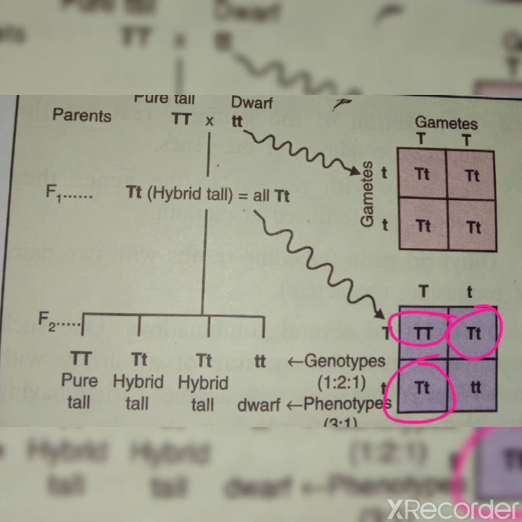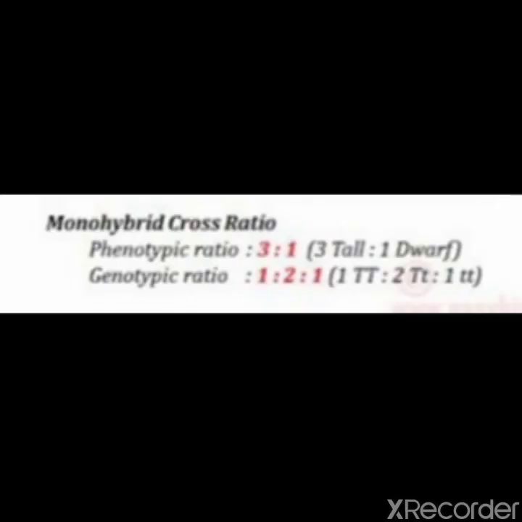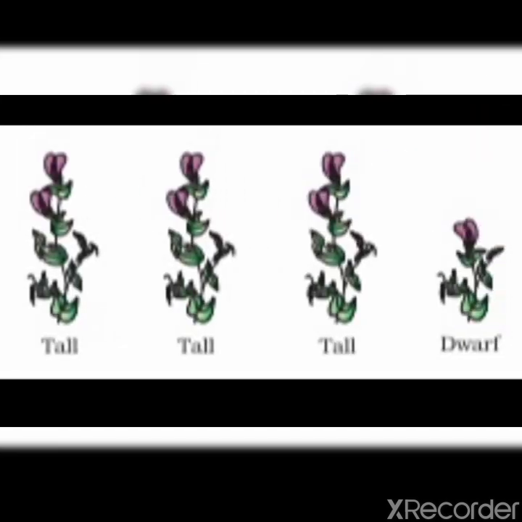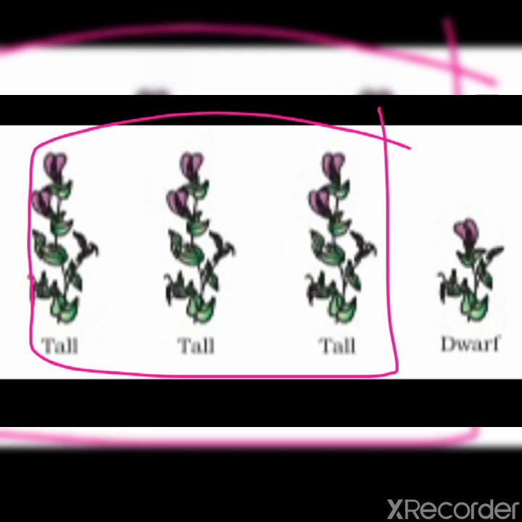So three tall plants and one short plant, which is small t. The phenotypic ratio will be 3:1. The observable characteristic ratio will be 3:1 because three tall plants will be obtained and one short or dwarf plant will be obtained.